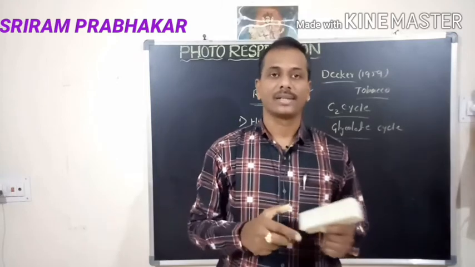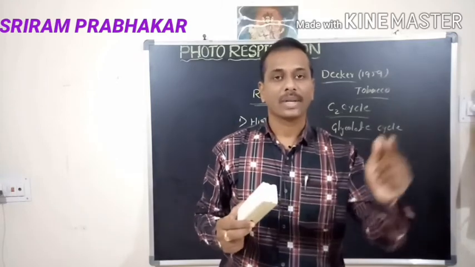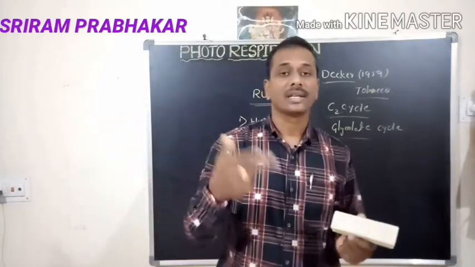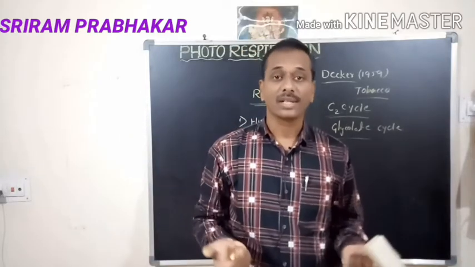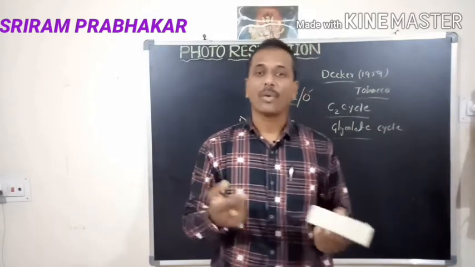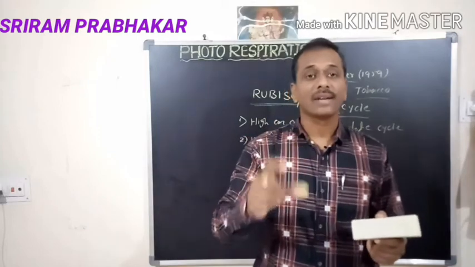Gradually it decreases. When the carbon dioxide supply is decreasing, at the same time the oxygen release is high because the light reaction takes place. Due to the light reaction, oxygen is released from the water, so the oxygen level increases in the chloroplast.